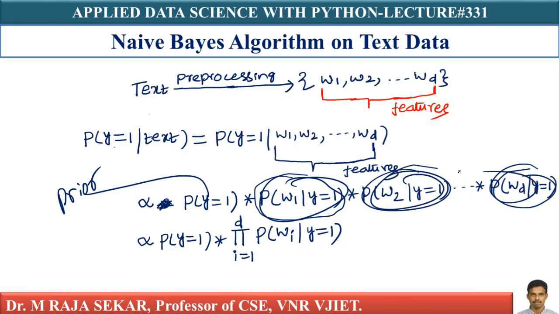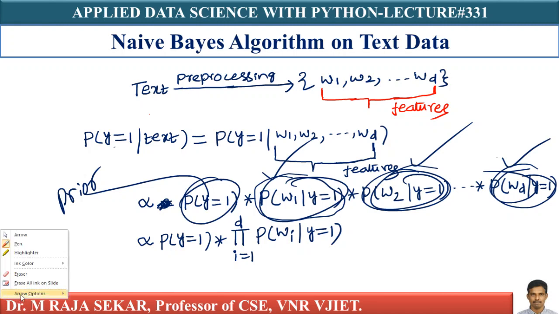I already discussed what a likelihood is. Each of these terms is a likelihood probability, whereas P of y equal to 1 is my class prior. These concepts I already discussed in my previous lectures.